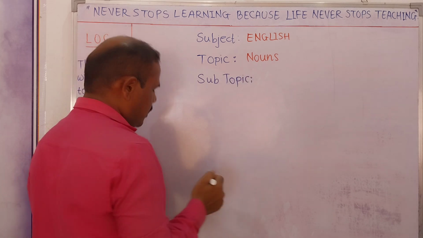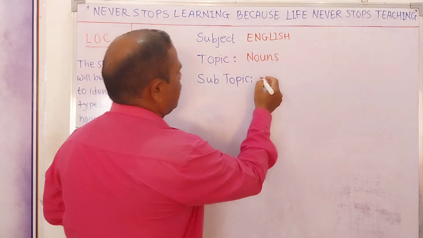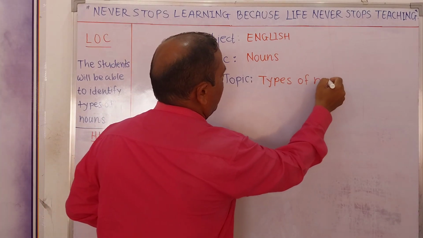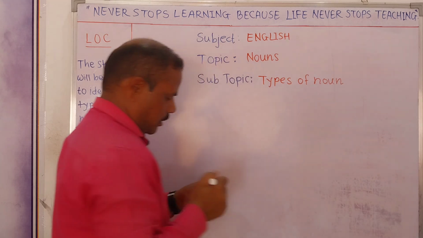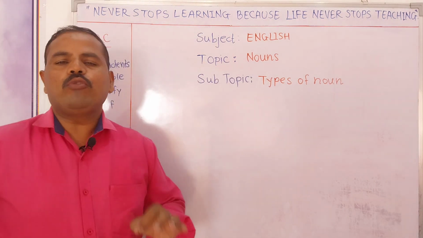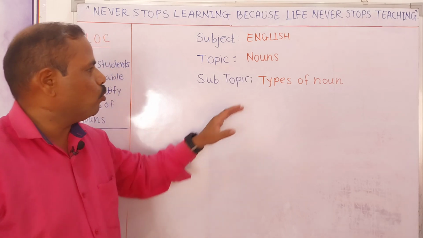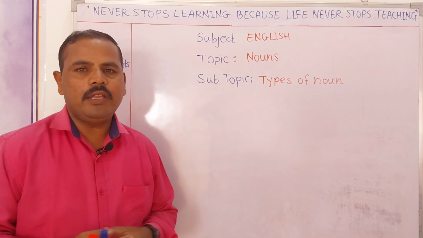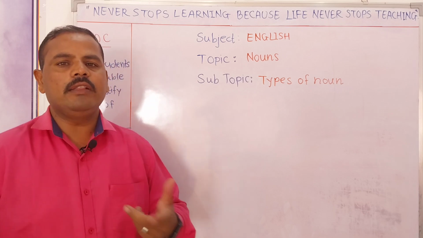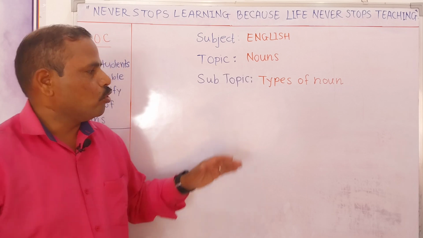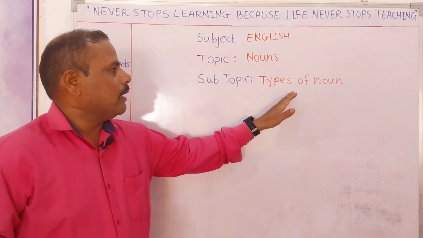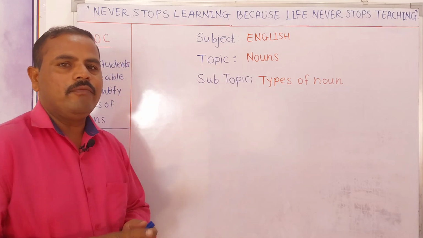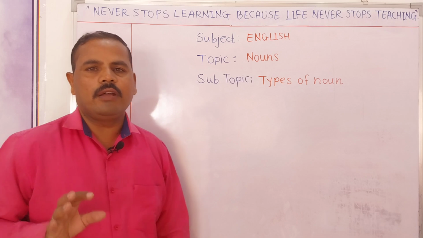Just pay attention and understand. Types of noun. There are 5 types of nouns in English, but today in this period we are going to cover only 3 types of noun, and the remaining 2 types we will cover in the next session. We understood nouns last time, but this time we will understand the types of noun.